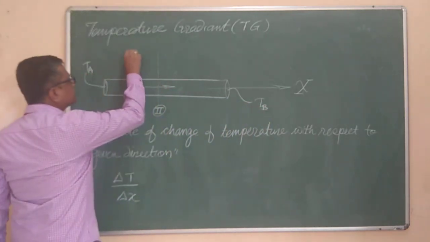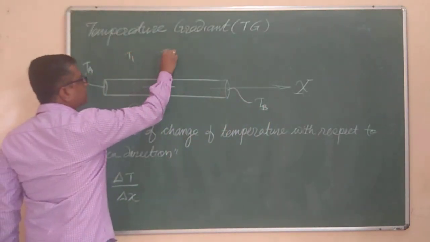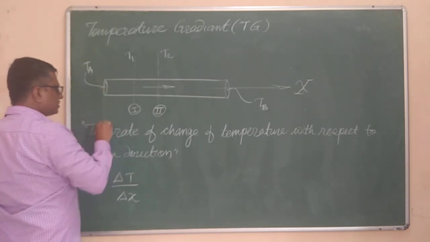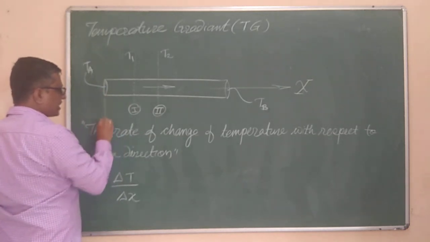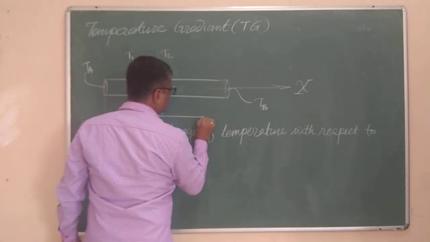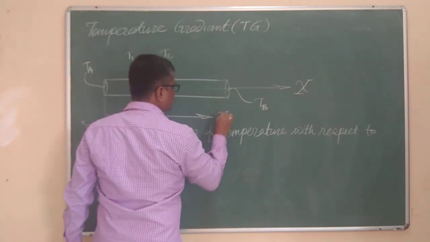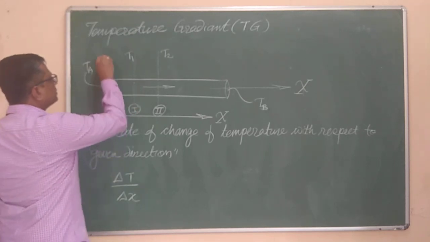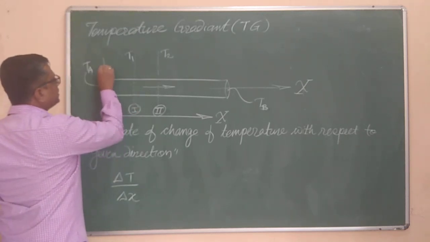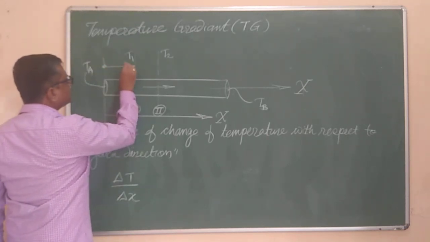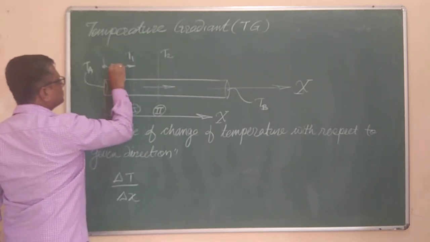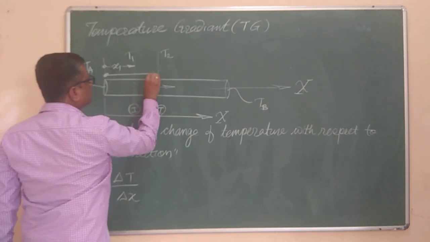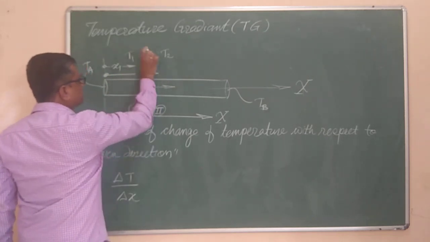If I say this section is at the temperature T1 and this section is at the temperature T2, and I take the x coordinate from this reference line, this is the direction of the x axis. Here is the x coordinate of this point, and that is x1, and here is the x coordinate of this point, and that is, let us say, x2.